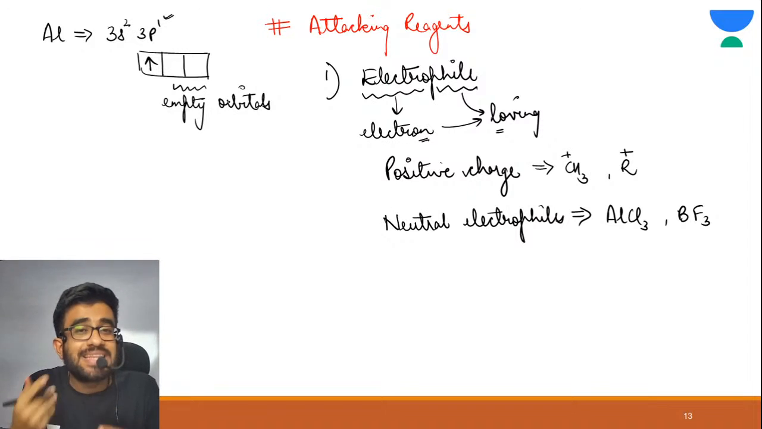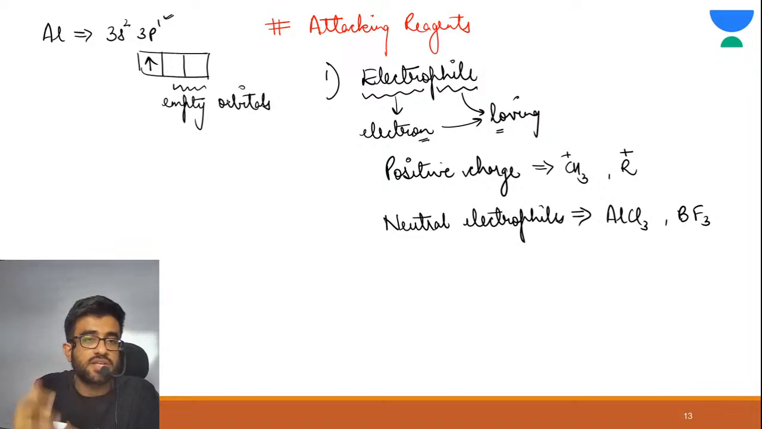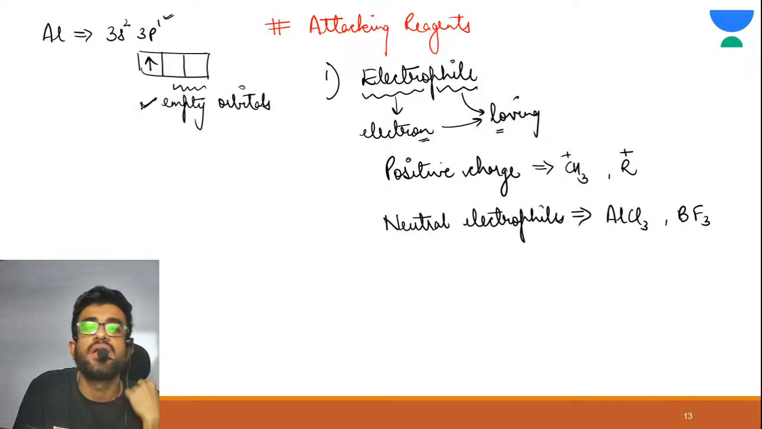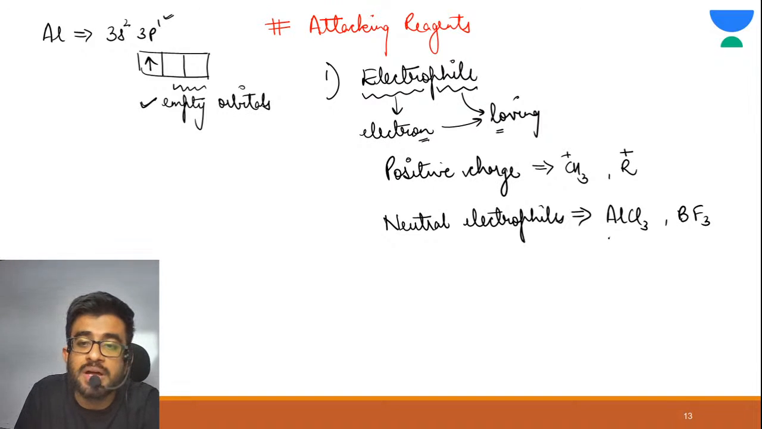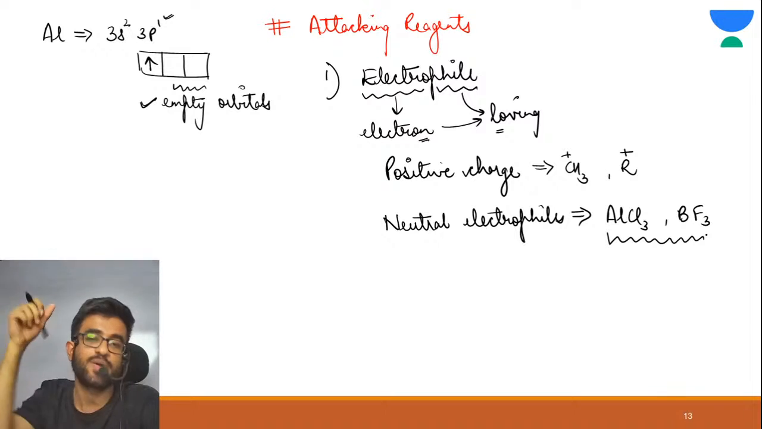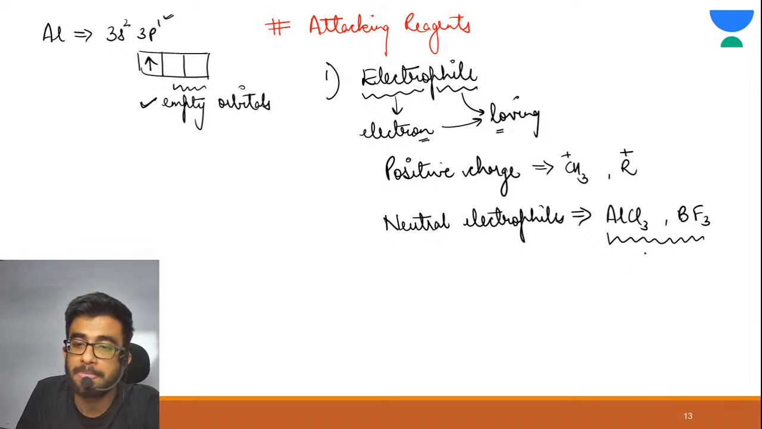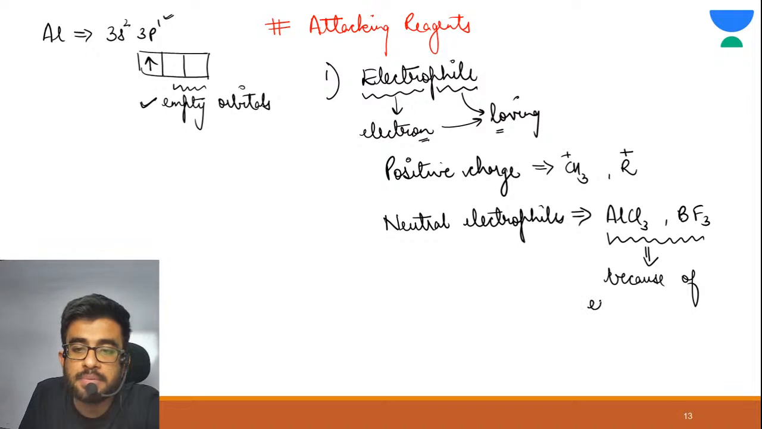So these species, neutral electrophiles, can accept electrons in these empty orbitals. They can keep electrons in these empty orbitals. Therefore, they are also acting as electrophiles, because they can accept electrons. Why? Because of empty orbitals. Are you getting my point?